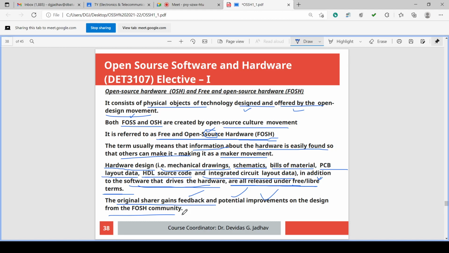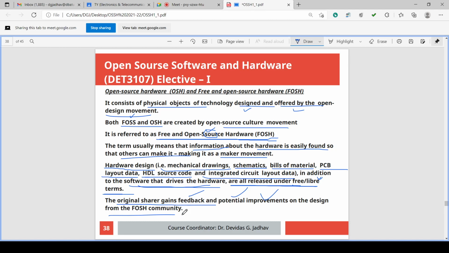Freely shared means you can have the development, you can have the study, you can have the redistribution. Free of cost means shared without money. In case of software, both freely sharing and free of cost sharing are possible.